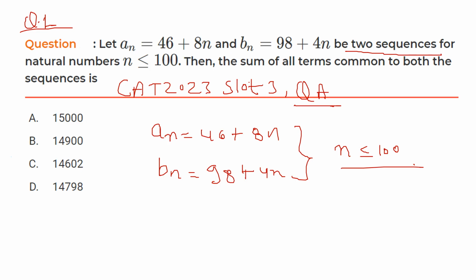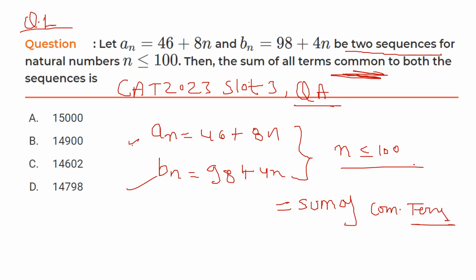Then we need the sum of all the terms common to both sequences. So we have to find the common terms in both sequences and then the sum of all common terms.